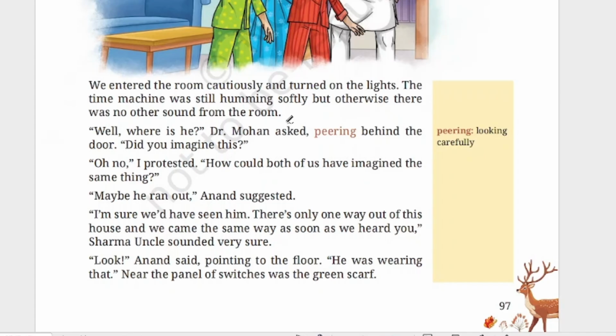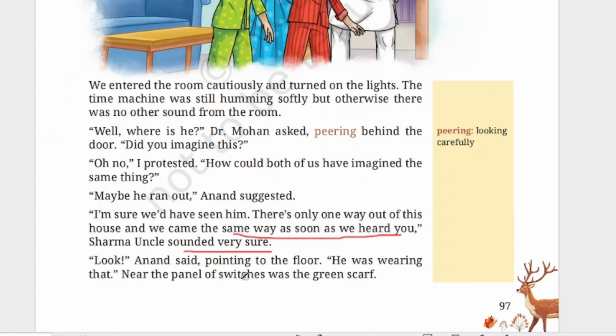"Maybe he ran out," Anand suggested. Now he's suggesting that maybe that thief has gone out of the house. "I'm sure we would have seen him. There's only one way out of this house, and we came the same way as soon as we heard you." Sharma uncle sounded very sure. Very sure means he was very confident that it's not possible, because there is only one way to go out, and from that way they have come in. And if there was a burglar going out of this way, we would have seen him.